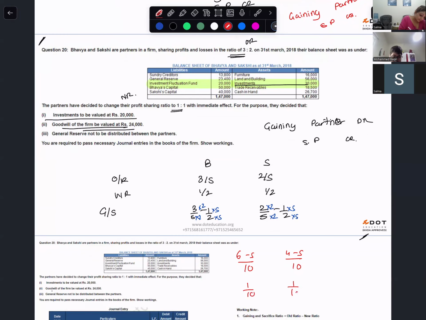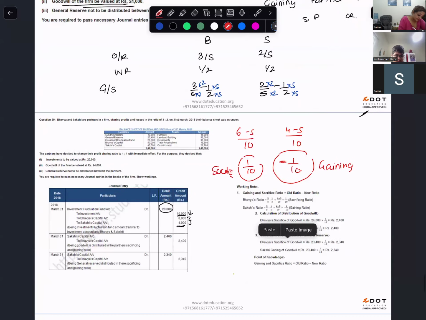Who is gaining, who is sacrificing? S is gaining and B is sacrificing. So this is gaining and this is sacrificing. Gaining partner debit, 24,000 into 1 by 10, and sacrificing partner credit. Are you with me?